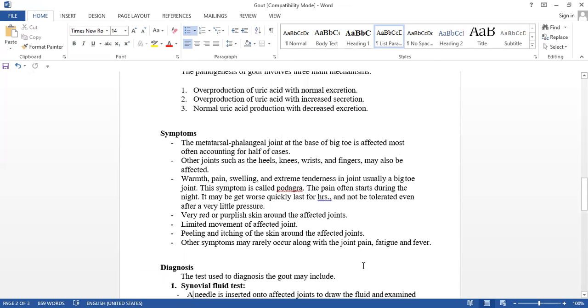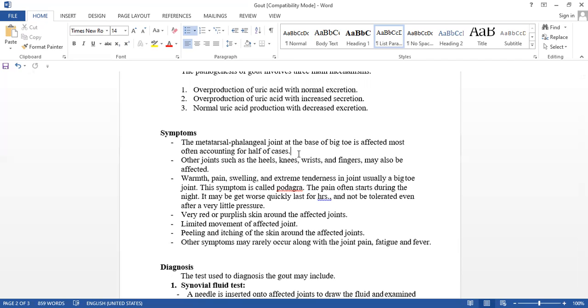Symptoms. The metatarsophalangeal joint, the metatarsal bones of the feet, hands and legs. That is the metatarsal and phalangeal joints. Tarsal bone, the foot bone.